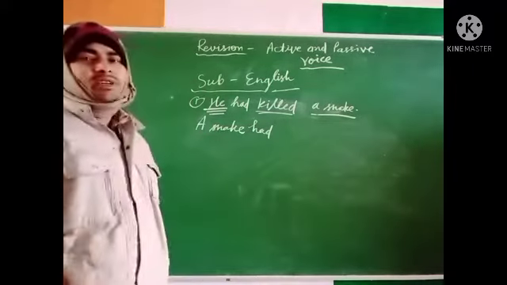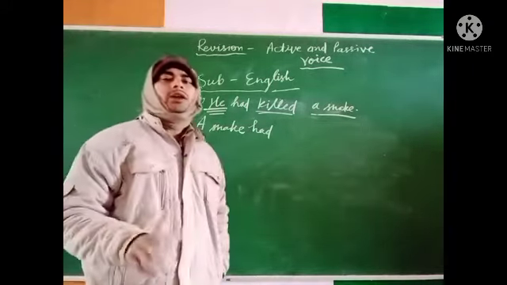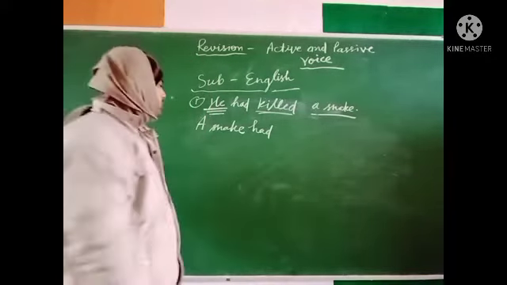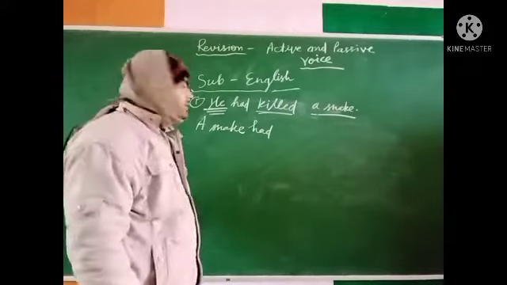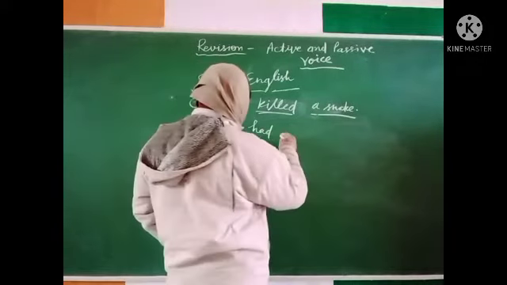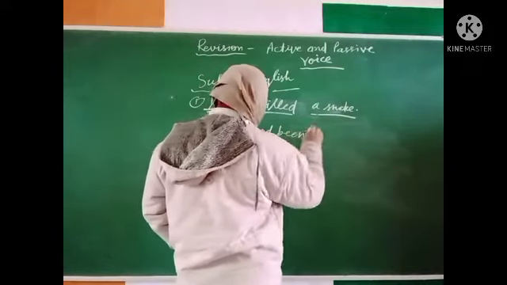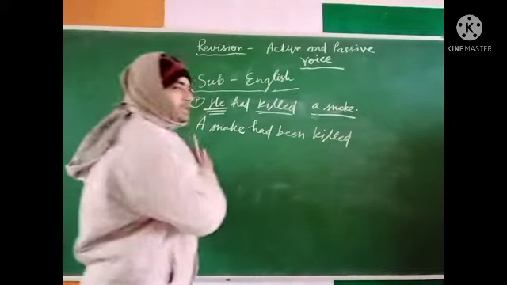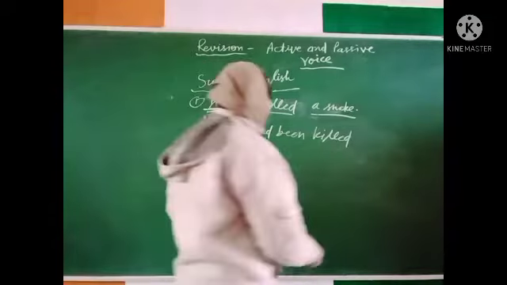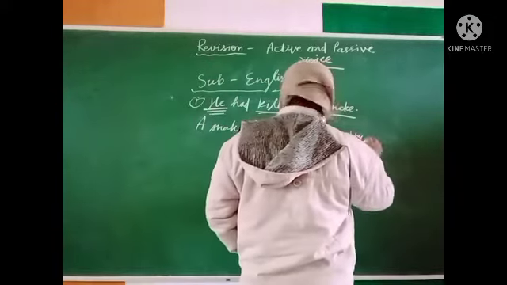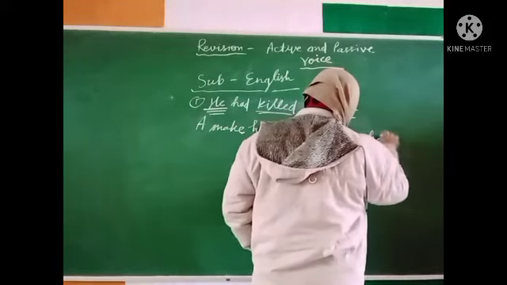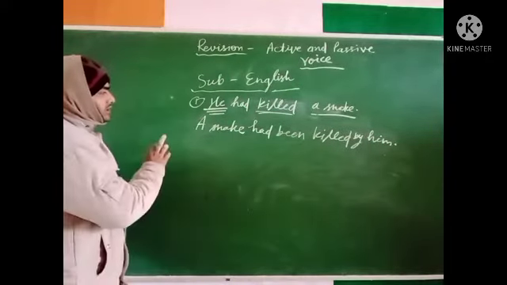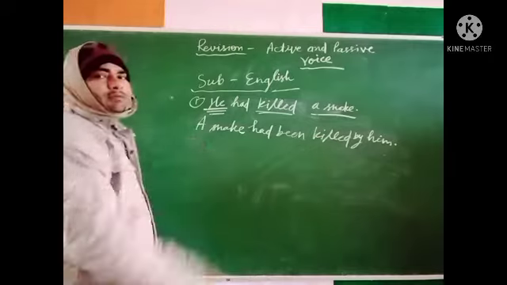Here, whether the subject is singular or plural, for both forms we use had. A snake had been, and the third form of the verb kill. A snake had been killed by him. This is the passive sentence. A snake had been killed by him.